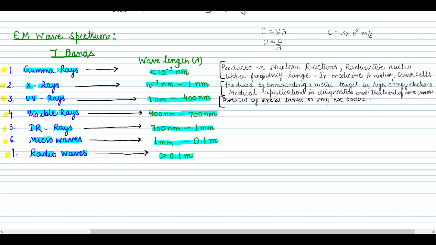And these are absorbed in the ozone layer. These are the harmful rays which are absorbed in the ozone layer. Ultraviolet rays we get from hot bodies, that is from our sun also, and these produce harmful effects on our skin, but fortunately we are protected by the ozone layer which is high in the atmosphere.